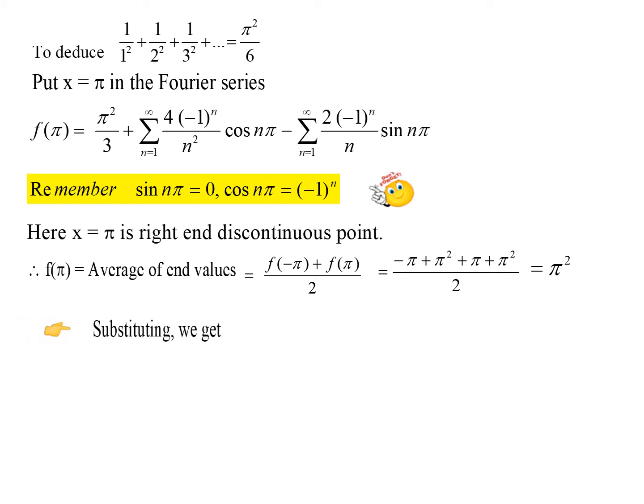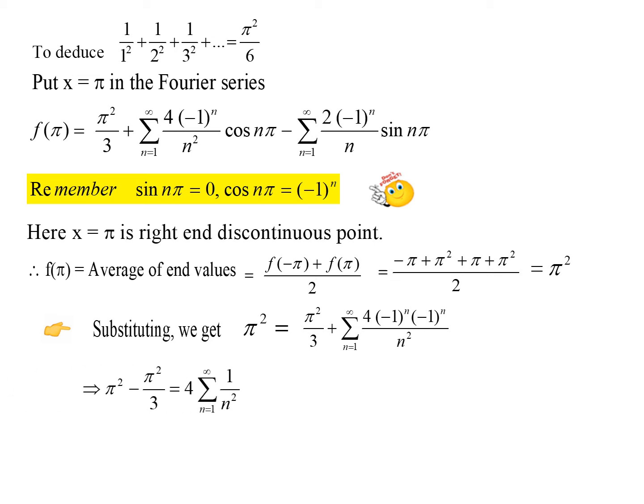Now let us substitute the value of f of pi as pi squared, which is equal to pi squared by 3 on the right side. In the place of cos n pi, substitute minus 1 power n. And the third term, sin n pi, is 0. So the third summation will be 0. And pi squared minus pi squared by 3, taking the pi squared by 3 to the left side, we have it like this.